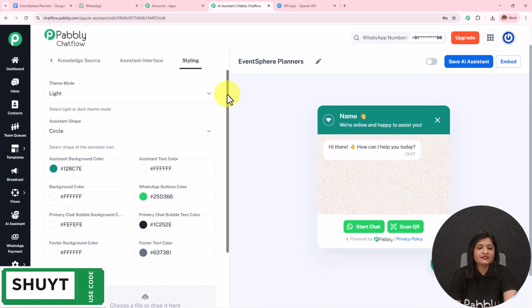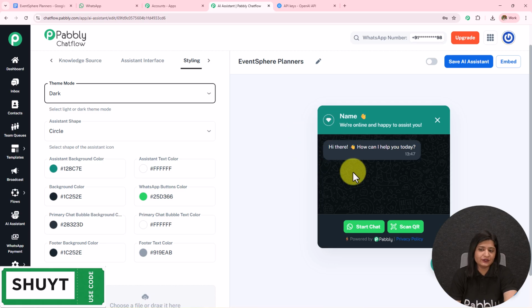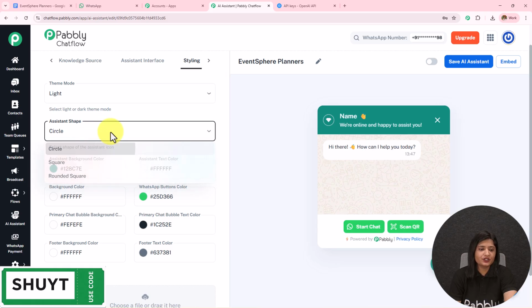The final part here is the styling. The theme mode is light. If you want to change, you can change it to dark also, and you can see it over here. Then we have this assistant shape. If you want to keep it circle, square, or rounded square, you can select this according to your choice and preference.